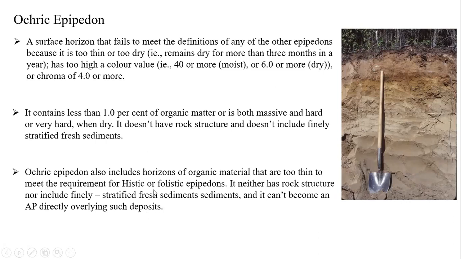So naturally, this type of horizon we can't keep under the plow situation. Ap means plow layer, students. You remember the Ap notation: that is completely a plow layer. Whatever we are using plowing, that is called the plow layer. So this is regarding ochric epipedons. It cannot be compared with other epipedons, but due to its very thin nature, it is unable to fulfill the characteristics of the histic and folistic epipedons.